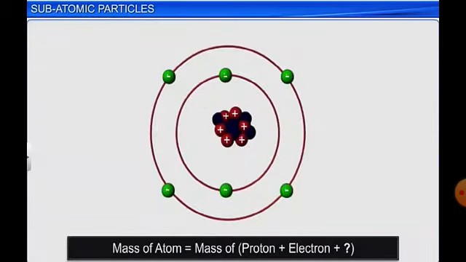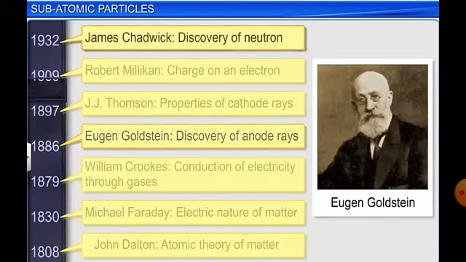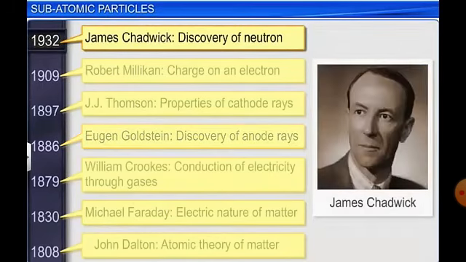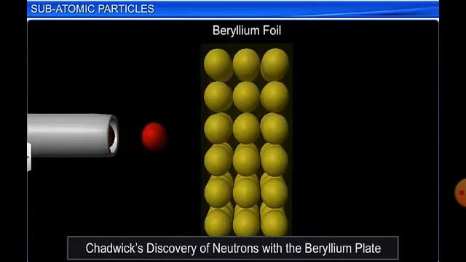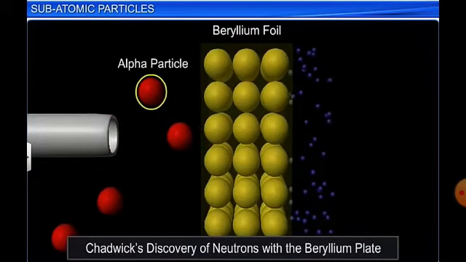So it was assumed that some other subatomic particles are still present in an atom which gave the mass of an atom. These are particles which do not have any charge, and they were discovered by James Chadwick in 1932. So James Chadwick discovered neutrons. Now how did he do that? Alpha rays were struck on beryllium foil and certain neutral particles were emitted out.